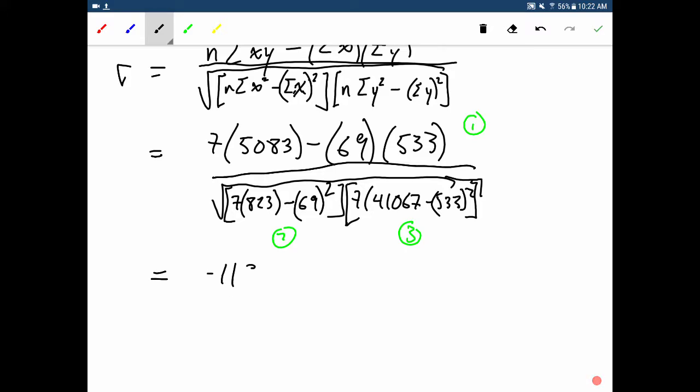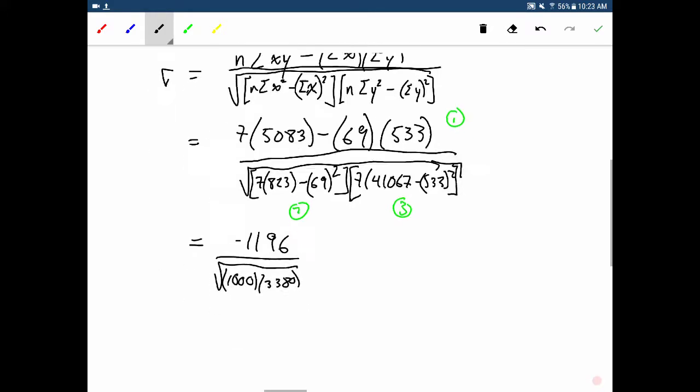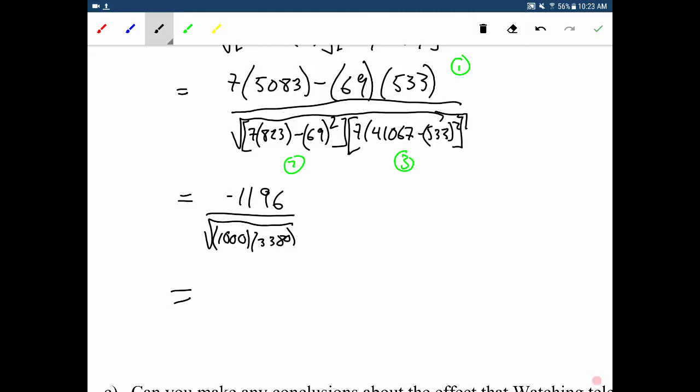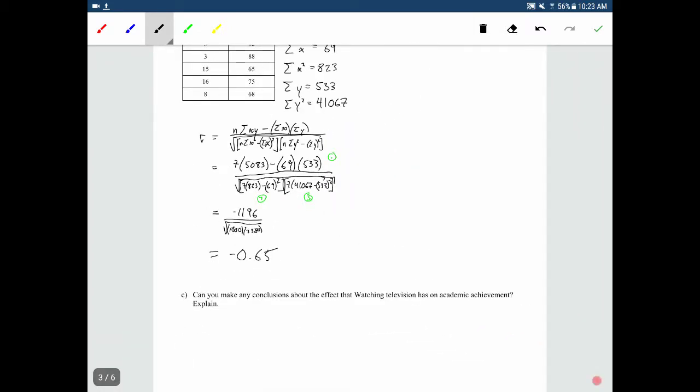I did it that way, and on top, I got 1,169 or negative 1,169. On the bottom, I got square root of 1,000 times 3380. Okay, and then that is nice and easy to put into a calculator, and I got negative 0.65. Okay, so that's what we're looking for.